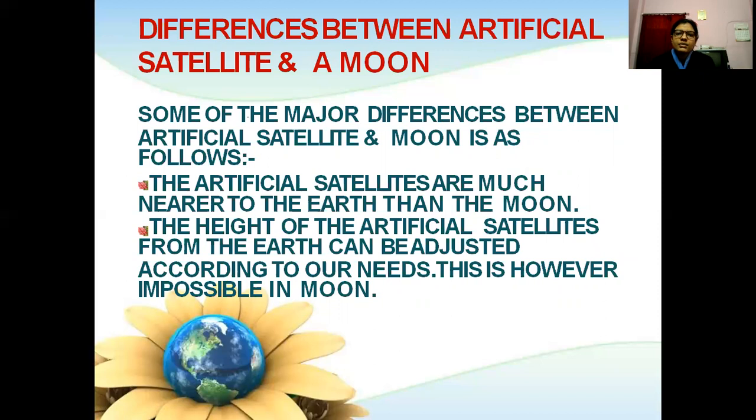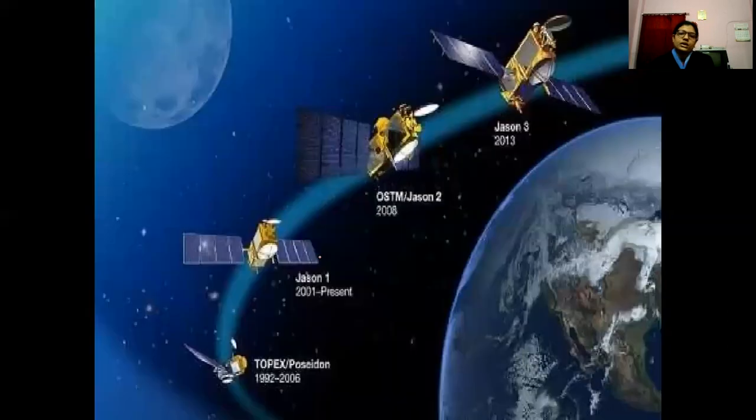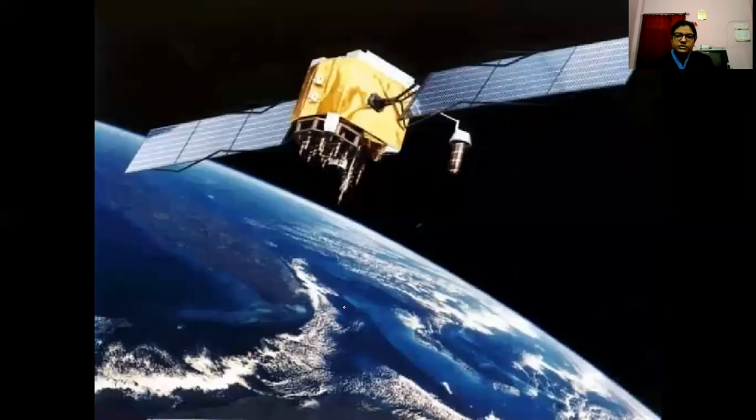Some of the major differences between the artificial satellites and the moon are as follows. The artificial satellites are much nearer to the Earth than the moon. The height of the artificial satellites from the Earth can be adjusted according to our needs. This is, however, impossible for the moon. This is the artificial satellite.